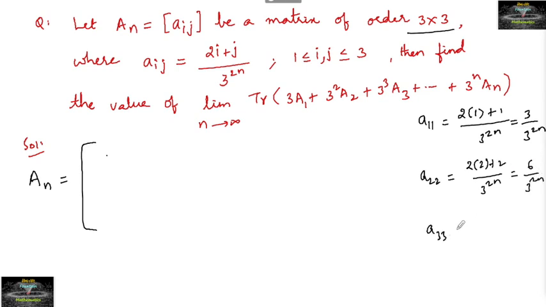And a33, 2 into 3 plus 3 divided by 3 to the power of 2n. 2 threes are 6 plus 3, 9 divided by 3 to the power of 2n.